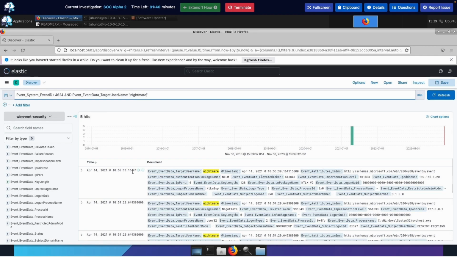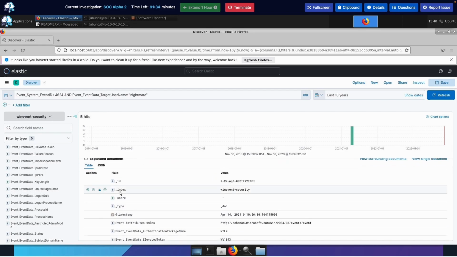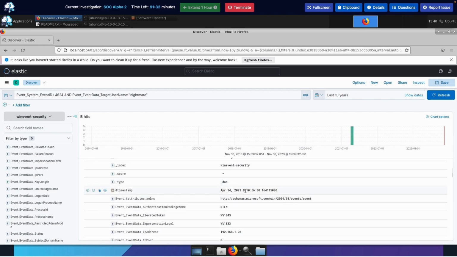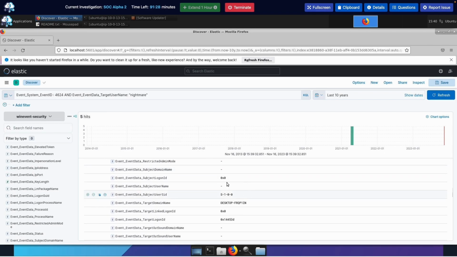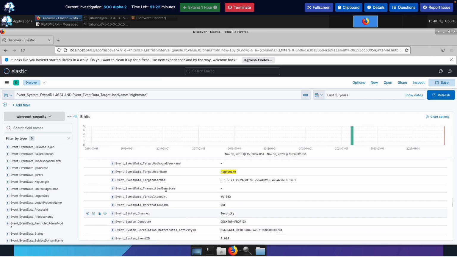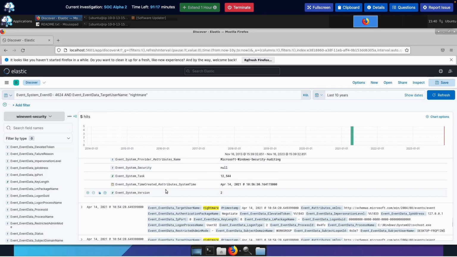This one right here. Let me see if I can break this down a little bit. One next security. We got the timestamp right there. That's the first result that came up, actually, with the filter of the 4624. Nightmare, there we go. I'm just looking at the logs. I think this is it, guys. Let's double check. Yeah. That has to be it.